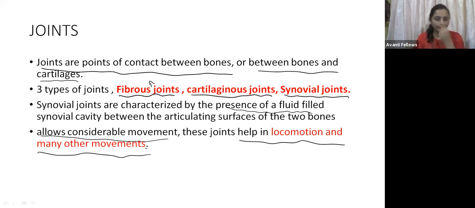Okay, guys. Here, the fibrous joint is not at all allowing movement. It is present in the skull. Whereas the cartilaginous joint is present between the vertebrae. It helps in the movement somewhat, only to some extent. Whereas the synovial joint is the one that really helps in the movement and locomotion.